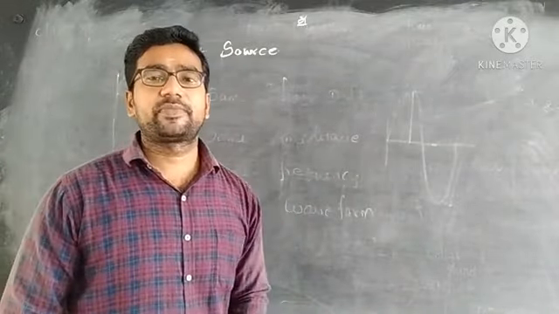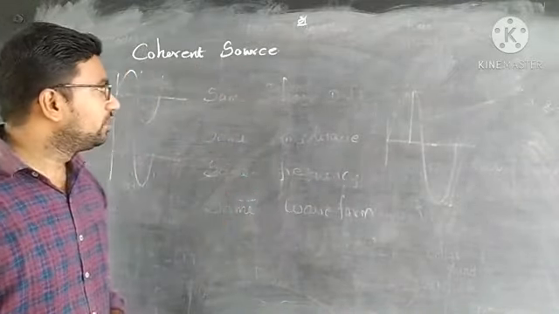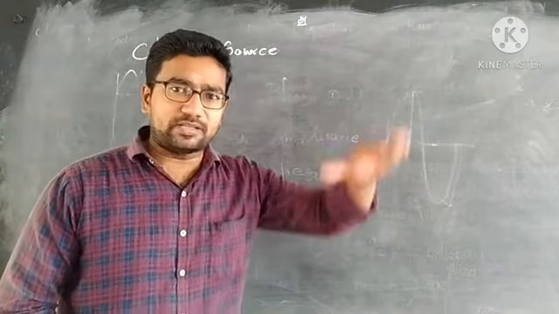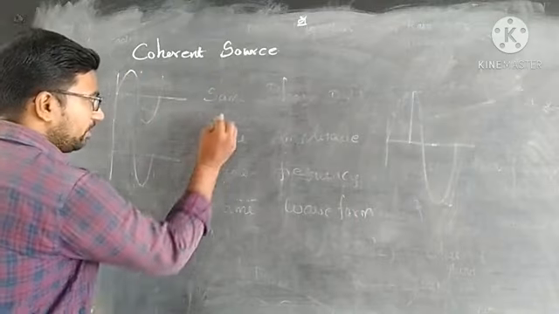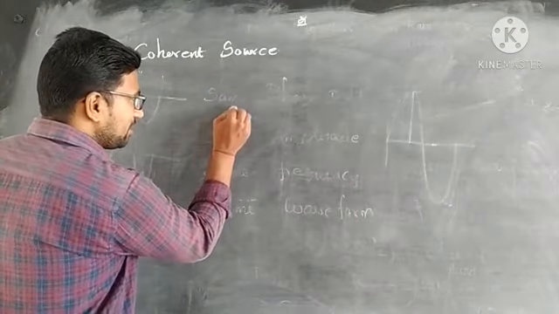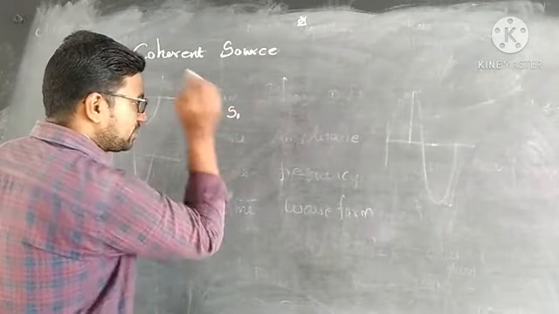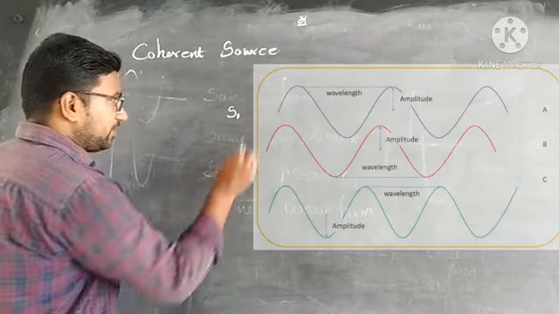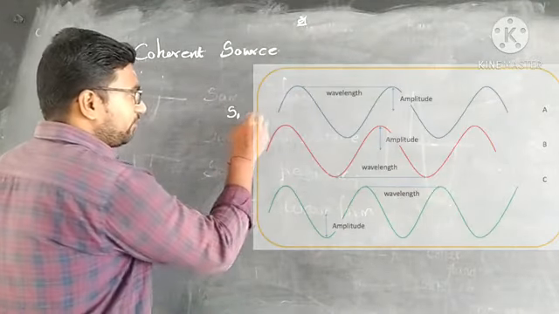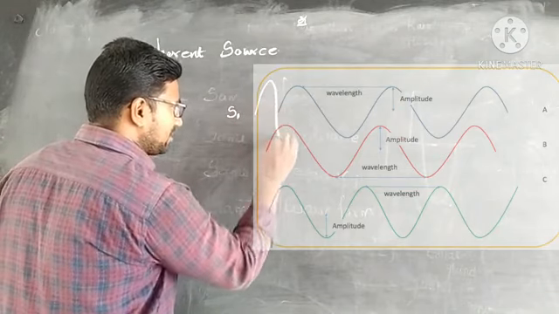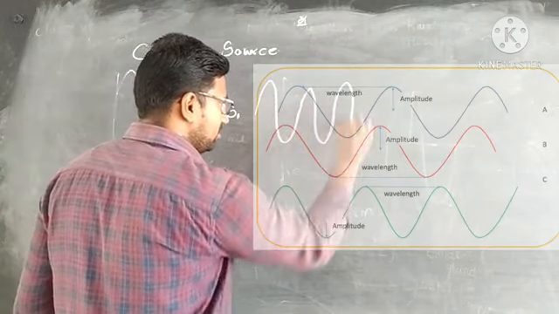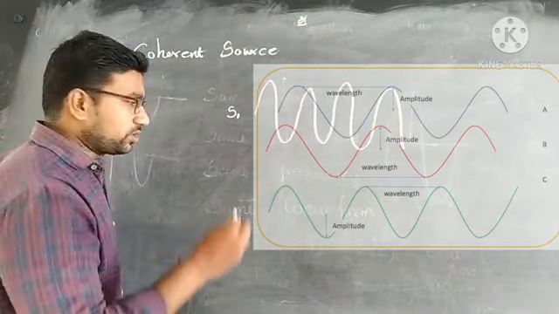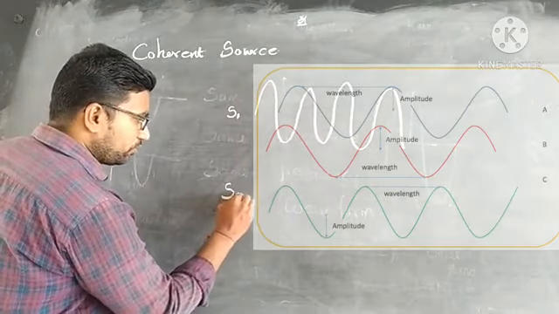Why, sir? We know very well that a light source is produced by the vibrations of atoms. So now I consider a first source, S1. It is produced by the vibrations of atoms, in the form of a sinusoidal wave, like a sine wave. Then I switch on one more light, S2.